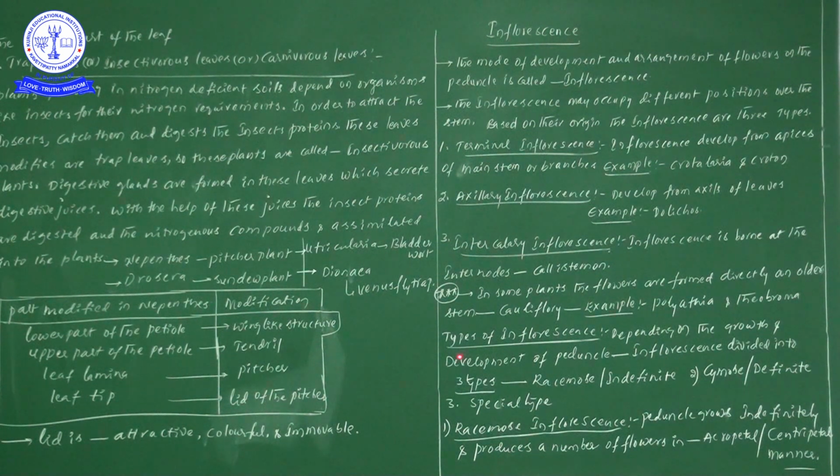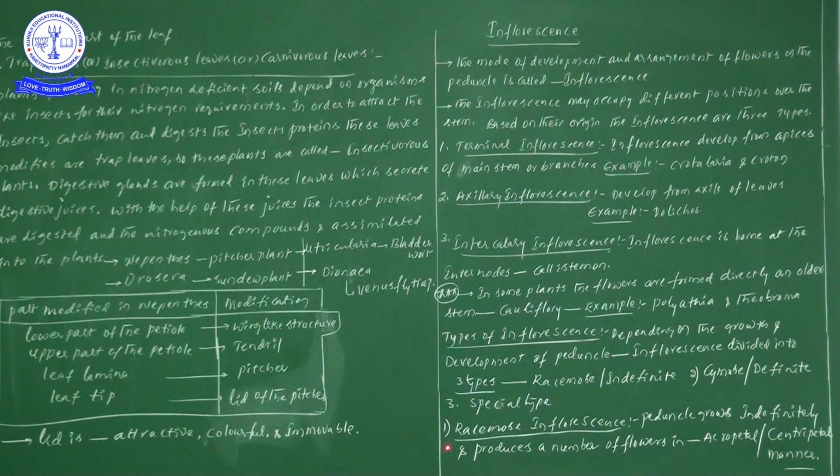Next, types of inflorescence from the point of view of growth and development of the peduncle. Inflorescence is divided into 3 types: racemose or indefinite inflorescence, cymose or definite inflorescence, and special type. Let us start with the first one. I can give just one or two lines now, but most of the important information I will give in the next video. That's just an introduction.